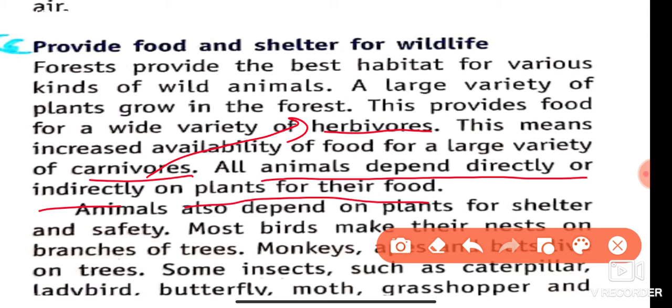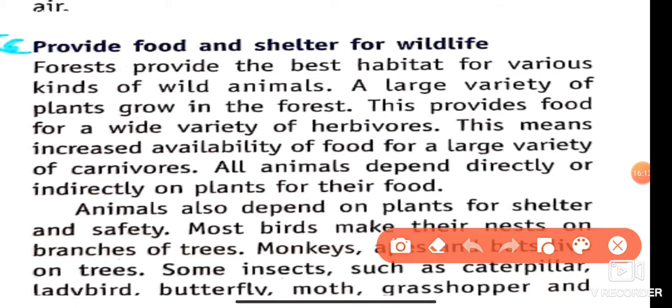What is the meaning of directly or indirectly, students? Directly means, like herbivores directly depend on plants for food. But carnivores depend on herbivores for food, so they indirectly depend on plants. So the carnivores here indirectly depend on plants for food. I hope students you understand that.